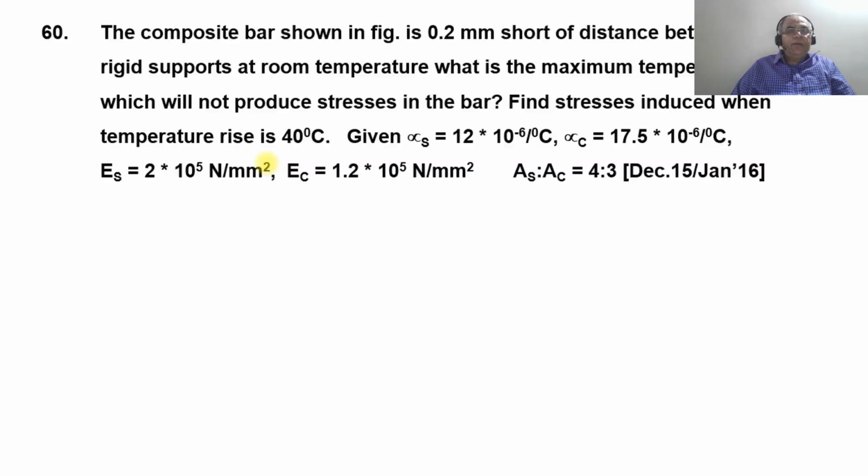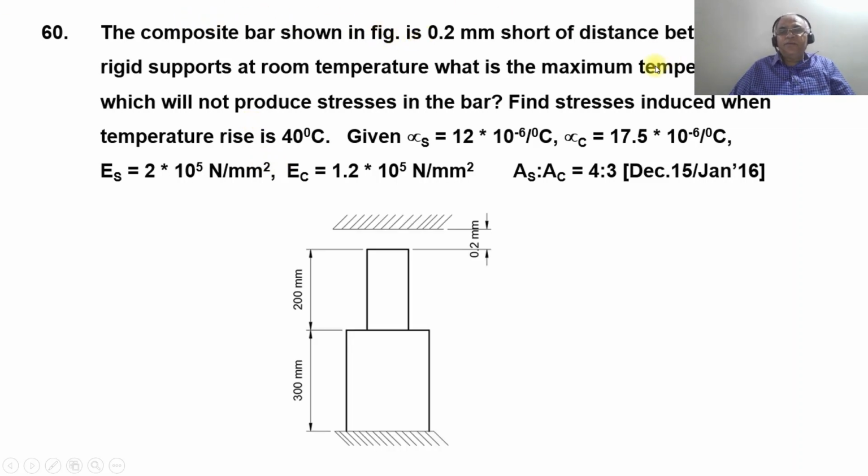Now, we're going to take up one more problem on thermal stresses. So here, the problem reads as problem number 60. The composite bar shown in figure is 0.2 mm short of distance between the rigid supports at room temperature. What is the maximum temperature rise which will not produce stresses in the bar? Find stresses induced when the temperature rises 40 degrees centigrade.